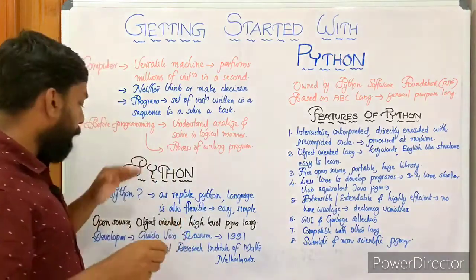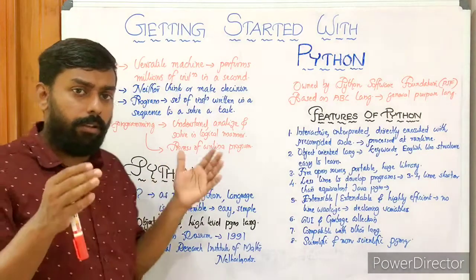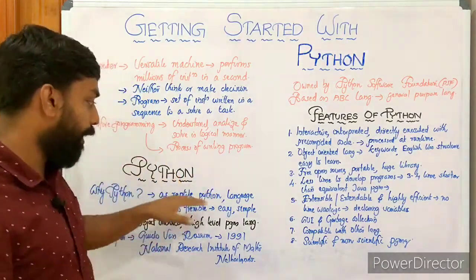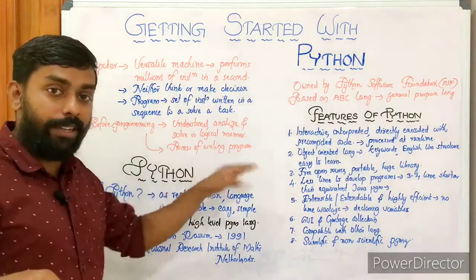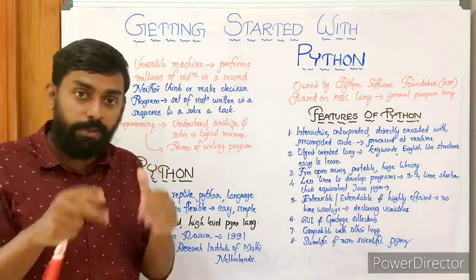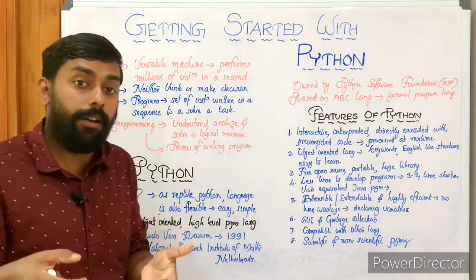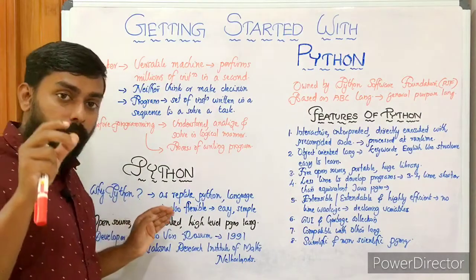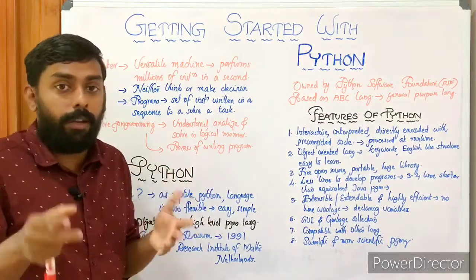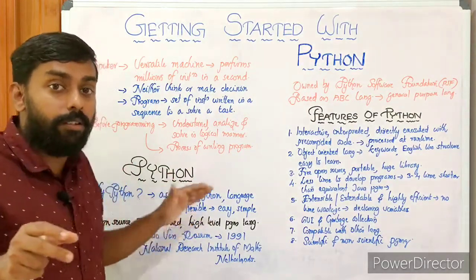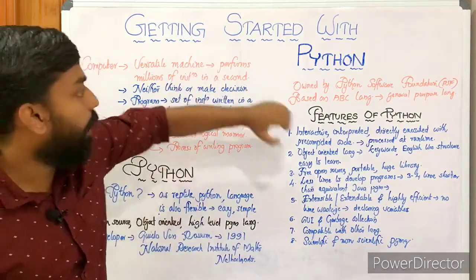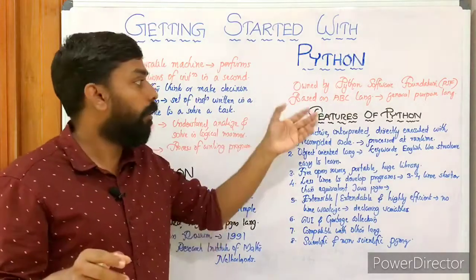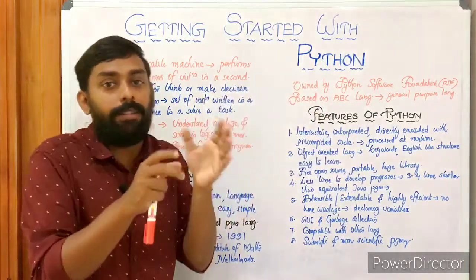Then Python. Why Python? The name comes from the reptile, the snake Python. The language itself is flexible, easy and simple. It's an open source, object-oriented, easy to learn, high-level programming language. It was developed by Guido van Rossum in 1991 at the National Research Institute for Mathematics in the Netherlands, and is owned by the Python Software Foundation (PSF). It's based on the ABC language, and it's a general purpose programming language.